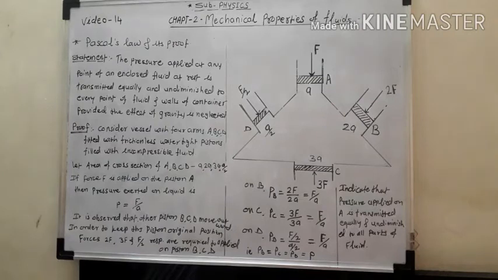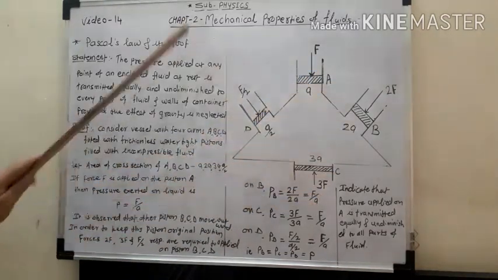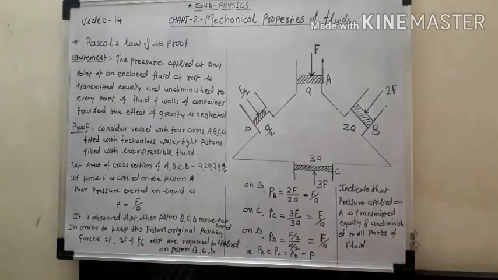And this is the proof of Pascal's law, which indicates that the pressure applied to piston A is transmitted equally. PB is equal to PC is equal to PD is equal to P, that is F by A. That indicates that the pressure applied on pistons A, B, C, D is transmitted equally and undiminished to all parts of the fluid and the walls of the vessel.